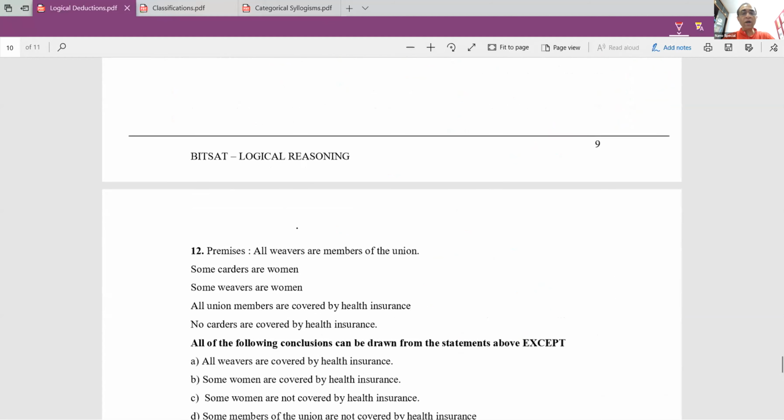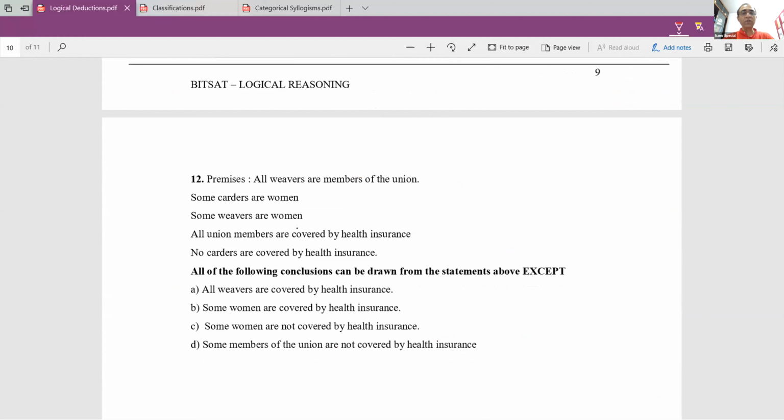Okay, let's go on. Let's look at this question, the 12th question. Please try to answer this question. We have answered a similar question earlier, so let's try to answer this.